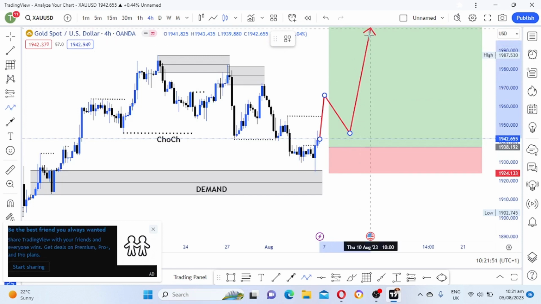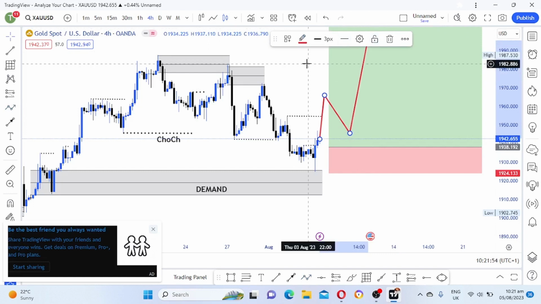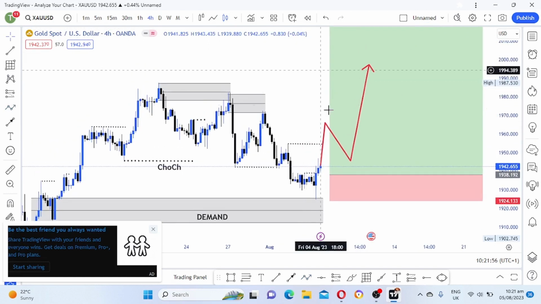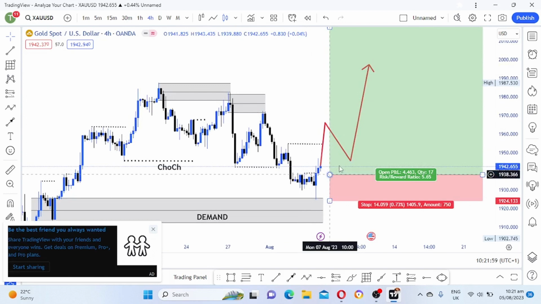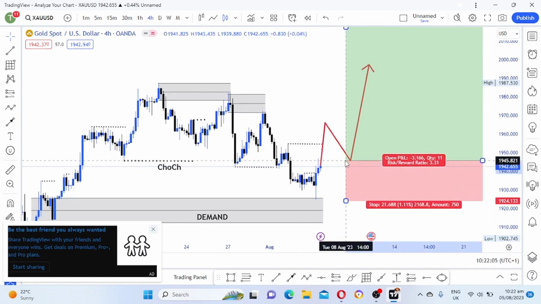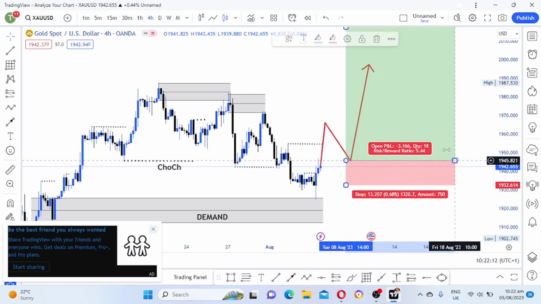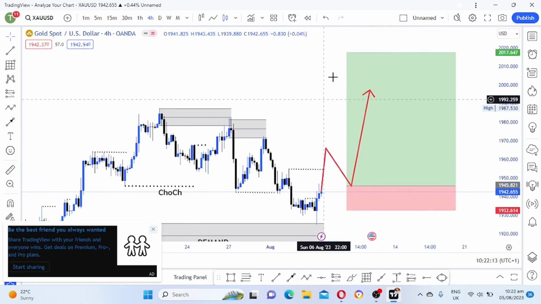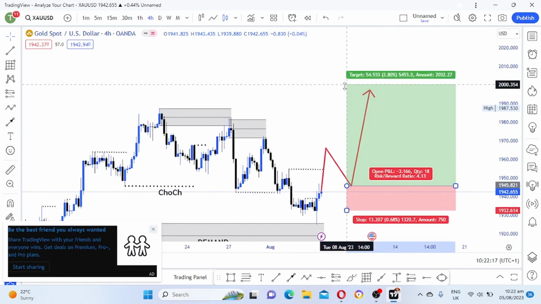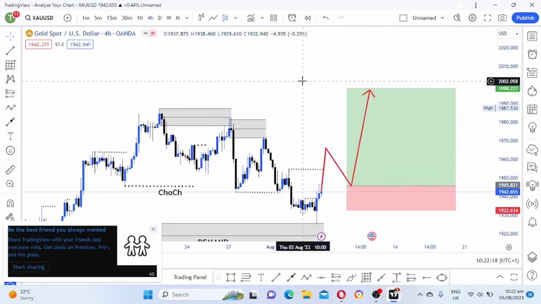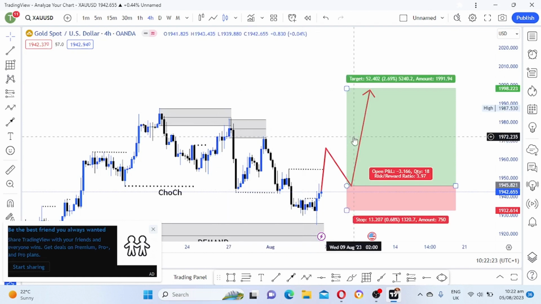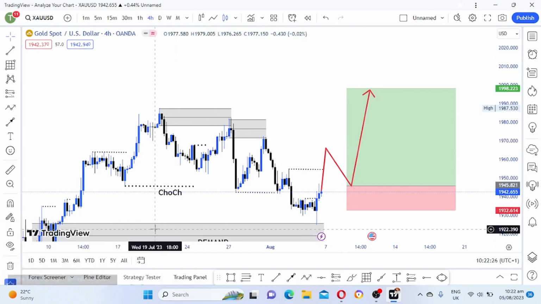After a change of character happens, we buy gold. This is where I will look to enter gold, guys, with a 1 to 3, 1 to 4 or 1 to 5 risk reward ratio.